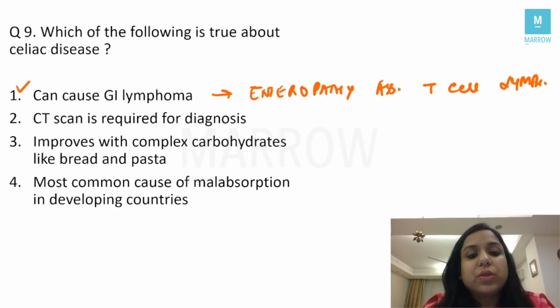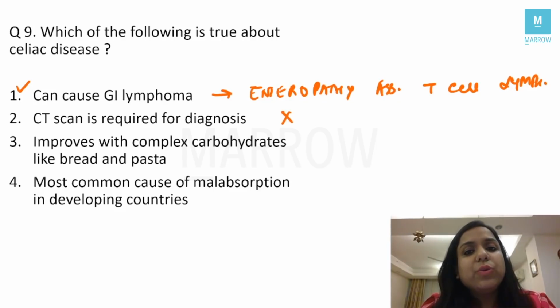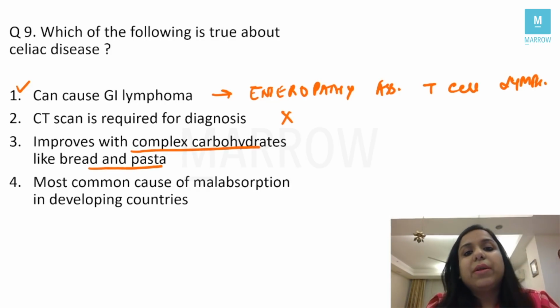Let us see the other options. CT scan is required for diagnosis. No, you don't require a CT scan. How can we diagnose this patient? Either on the biopsy or also by serologic parameters like anti-gliadin antibodies, anti-endomysial antibodies, or anti-tissue transglutaminase antibodies. Correct?